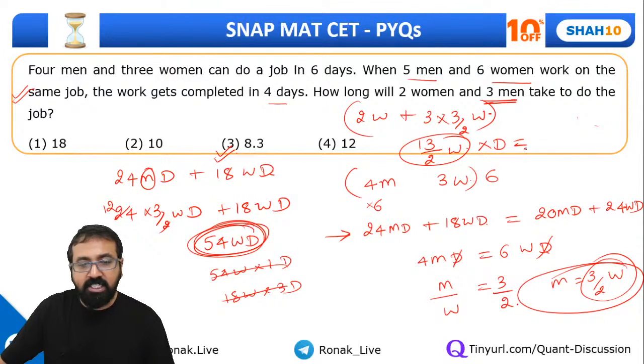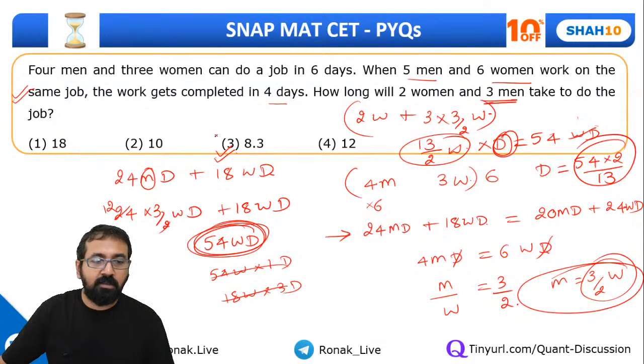How many days will it take to complete this 54 women days work, right, guys? So if you solve this, D will come out to be 54 into 2 by 13, and this is nothing but approximately 8.3 days.